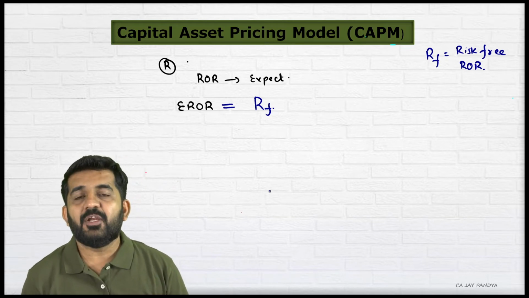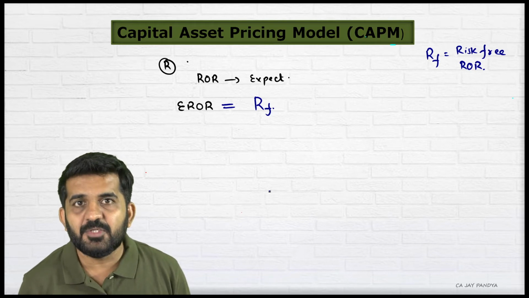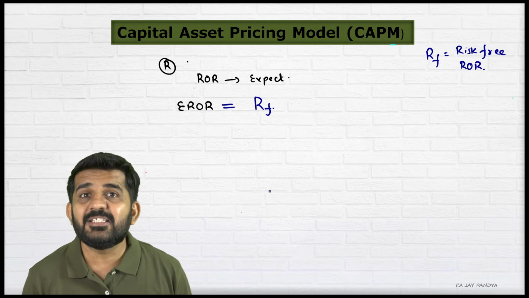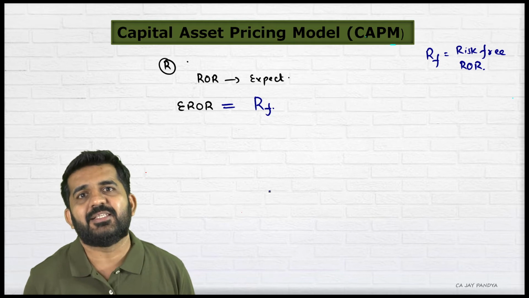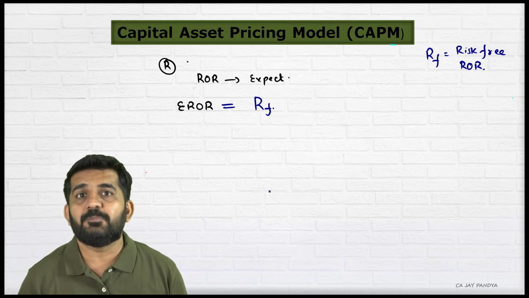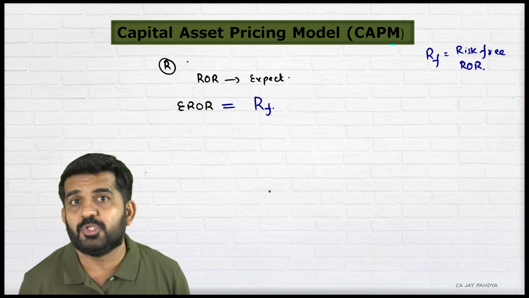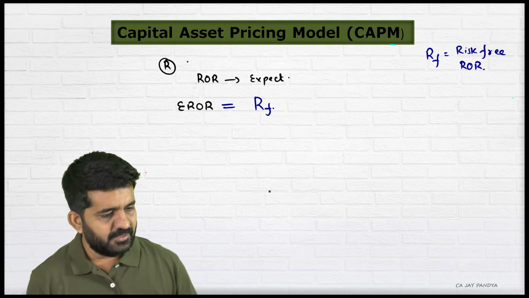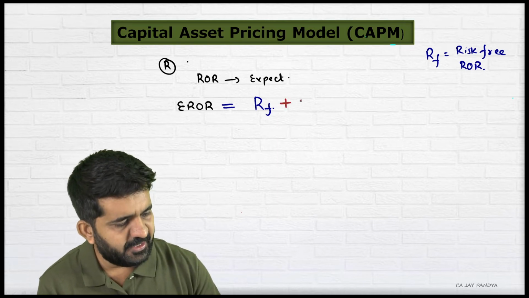So if you are investing in the stock market and if you are investing in fixed deposit, you are getting say 7% rate of return. In any security in the stock market, you will expect at least 7% rate of return. Is it all right? You'll never expect 6% by investing in Reliance. Otherwise, you will be investing in fixed deposit, whereby you are getting 7% without taking practically any risk. So what you expect is always this: risk-free rate of return